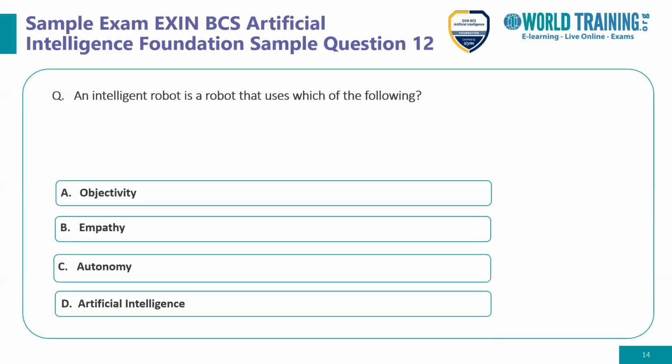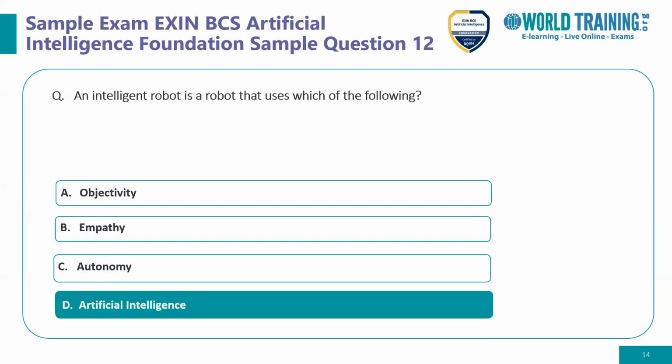So the correct answer for this is again option D, because if we are referring to the intelligent robot, we are referring to the artificial intelligence part of it, right? So this is based on the simple recall we had during the discussions of the e-learning module. So the answer is option D, which is artificial intelligence.